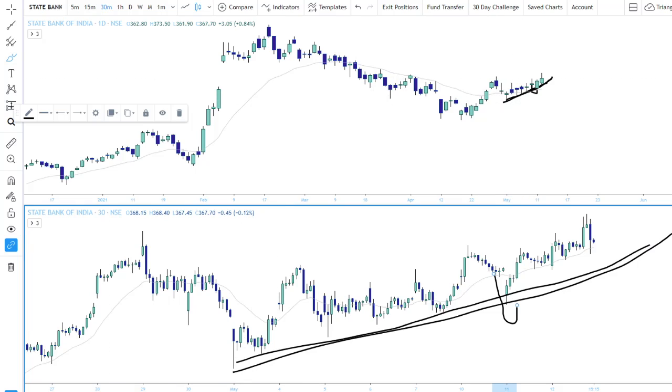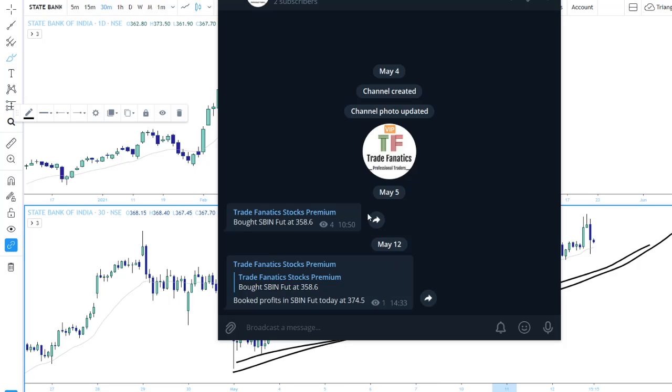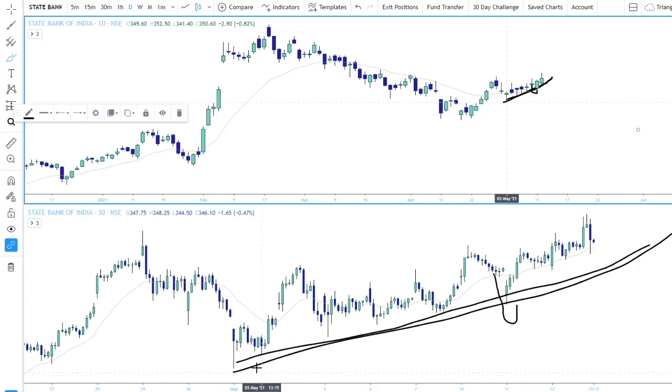Oh, by the way, I have put this up on my paid premium Telegram channel. As you can see here, I have posted here at 10:50. Okay, that was on May 5th, and I also told you when I booked the profits at 374.50. Okay, that was on May 12th. So I have put this up in the premium Telegram channel.